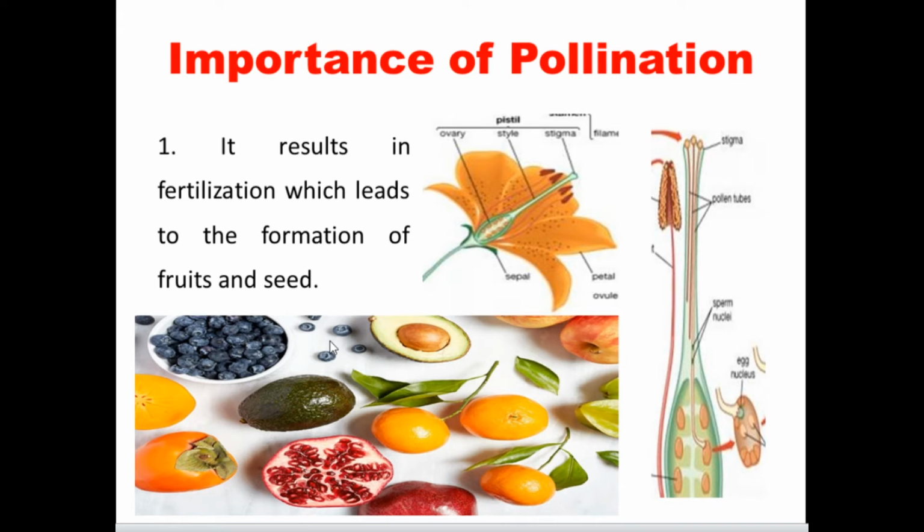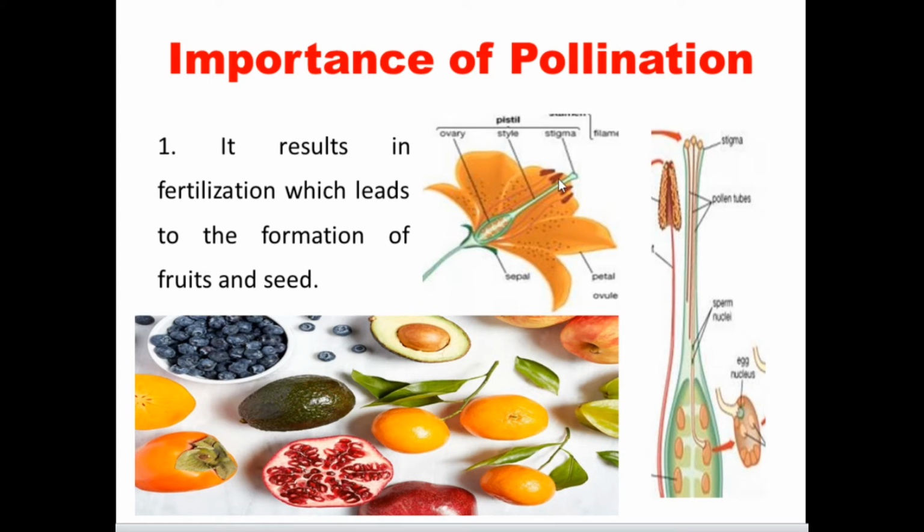What is the importance of pollination? There are many. In our book they have given two. First, pollination results in fertilization, which leads to the formation of fruits and seeds.